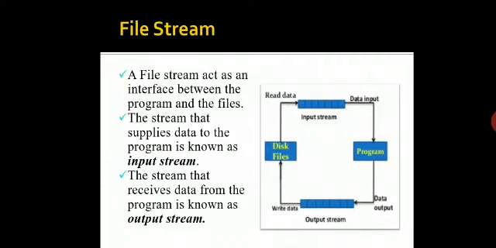The input-output system of C++ handles file operations, which are very similar to console input-output operations. It uses a file stream as an interface between the program and the files. The stream that supplies the data to the program is called the input stream, and the one that receives the data is called the output stream. As you can see in the figure, a file stream acts as an interface between the program and the files.